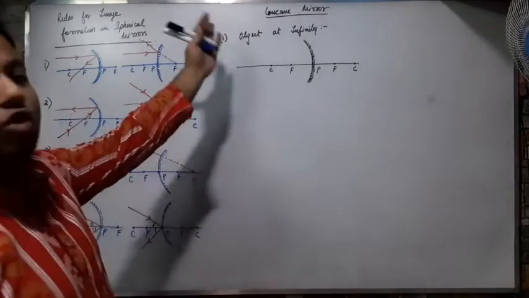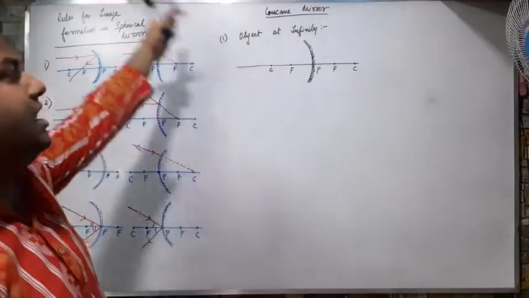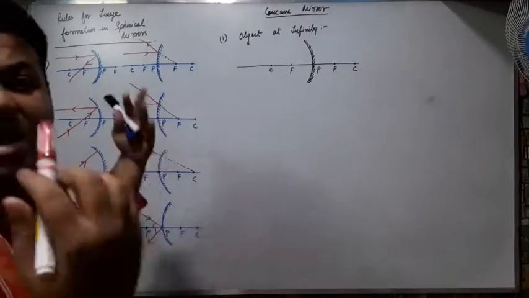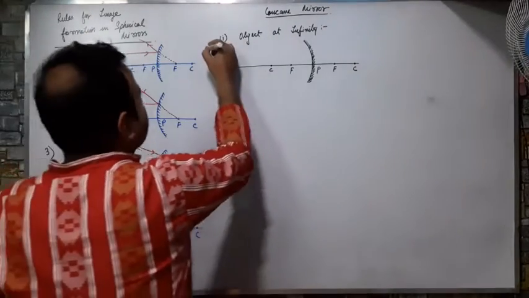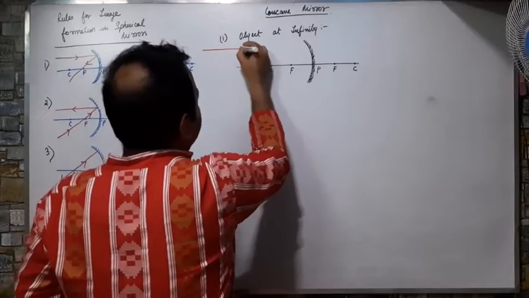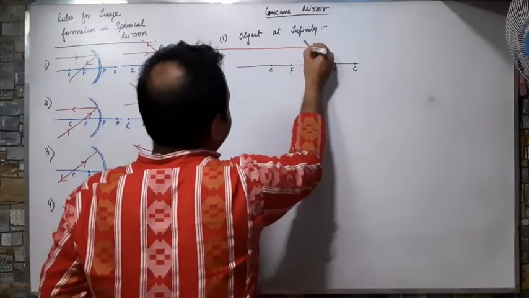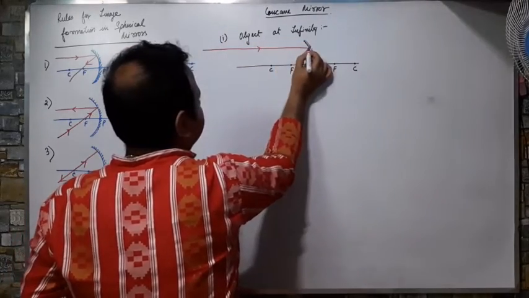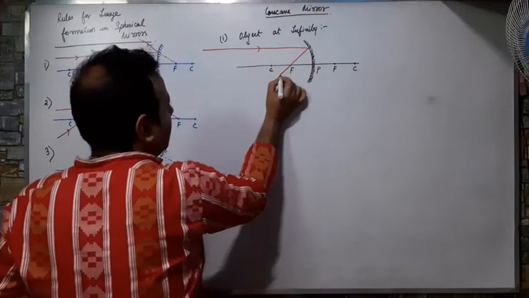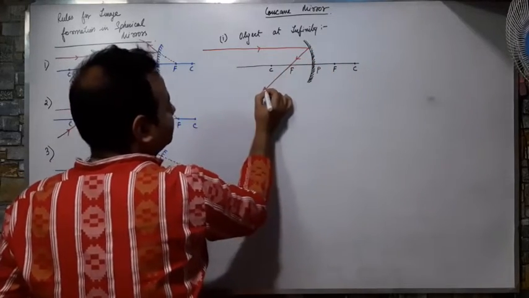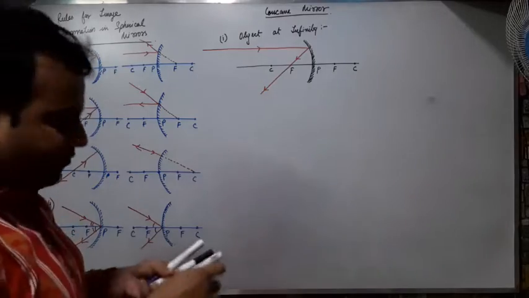So where is the object? I don't know where is my object, because the object is very far behind in the infinity. I don't know कहाँ पे है object मेरा. So I will take some random rays from an infinite source. What will happen? It will pass through F.